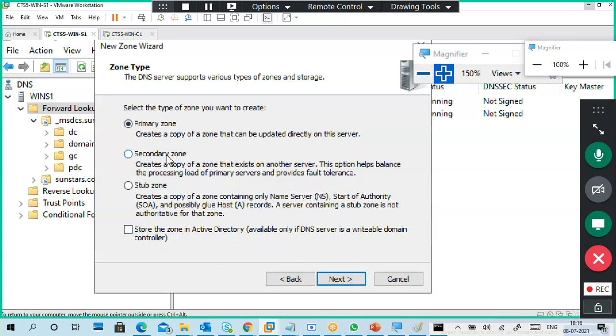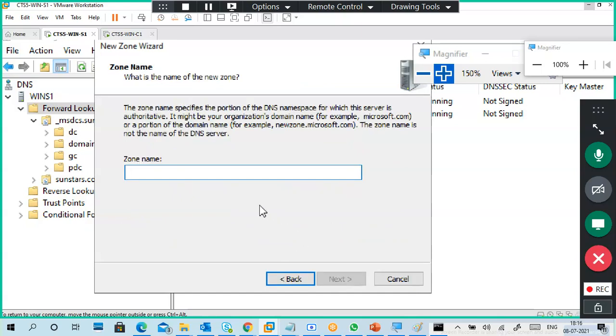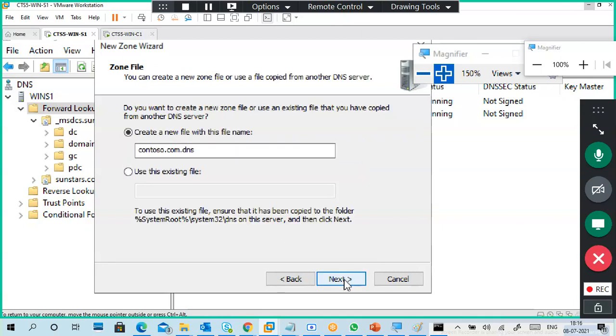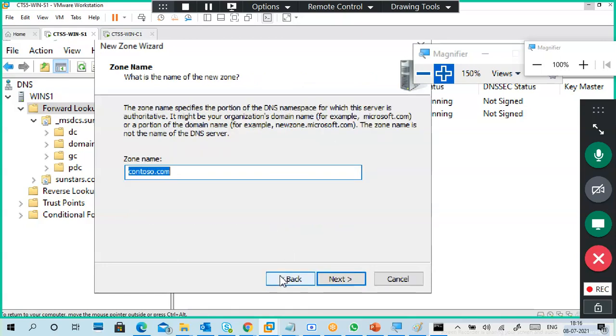So I'm creating a primary zone. I cannot create a secondary zone because I don't have another DNS server. So I'm creating the primary zone here, just as an example, contoso.com. That is my zone name. This is a file because it is not Active Directory integrated.